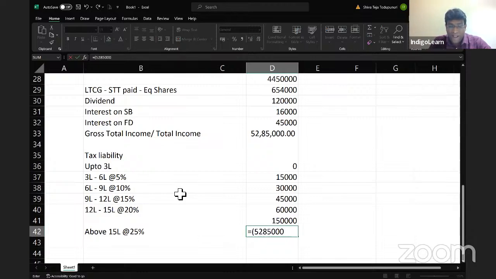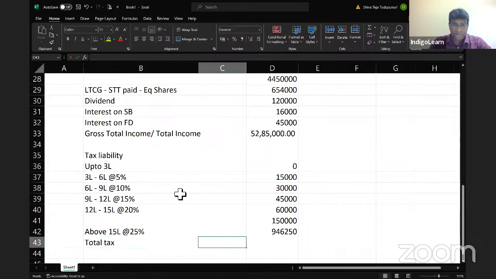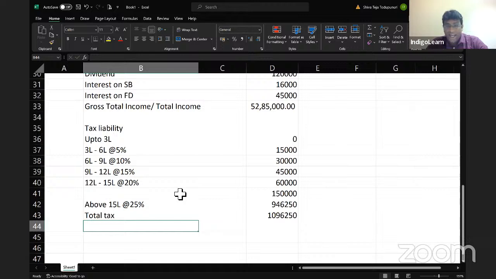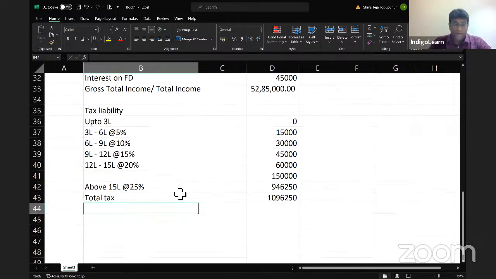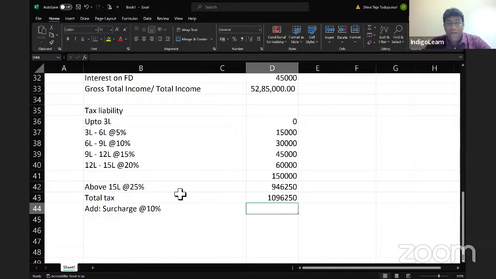52,85,000 minus 15 lakhs into 25%. So that is coming to 9,46,250. So total tax is 1,50,000 plus 9,46,250, which is coming to 10,96,250. And apart from this, my dear friends, I'm also required to add something known as surcharge at the rate of 10%. You might be shocked, sir, why surcharge is coming? Obviously, surcharge will come because total income is more than 50 lakh rupees.